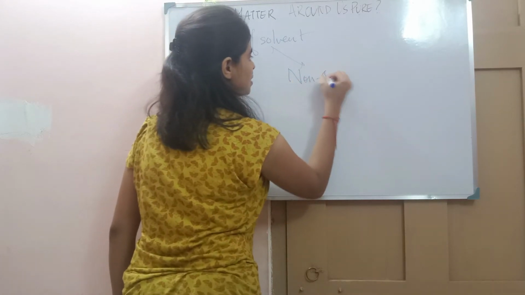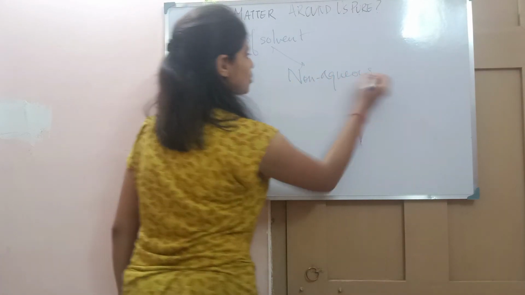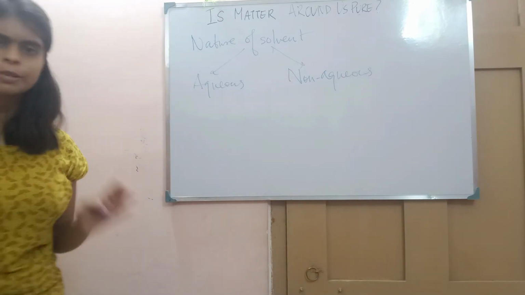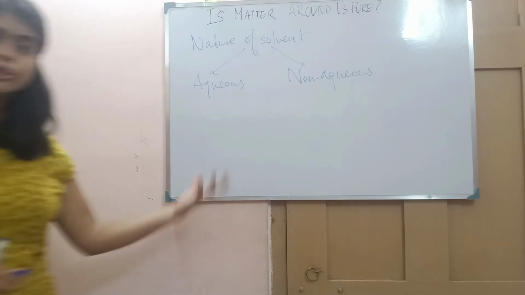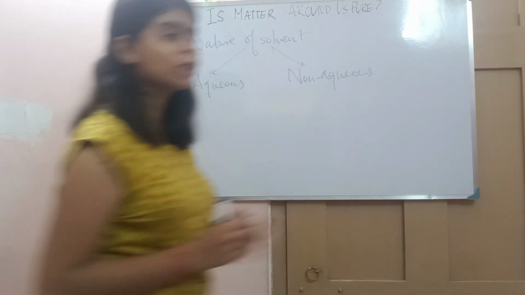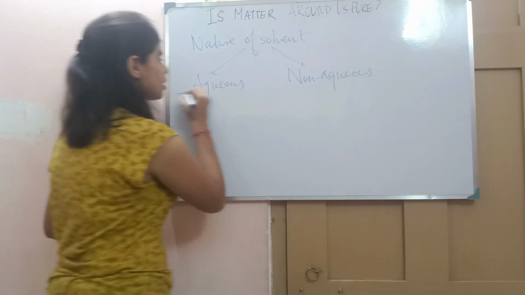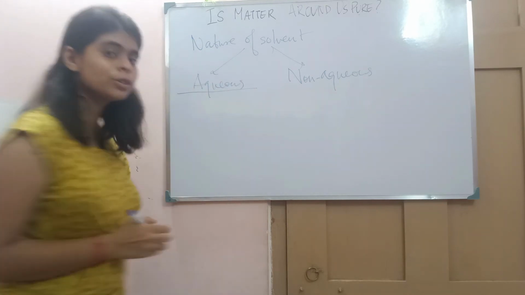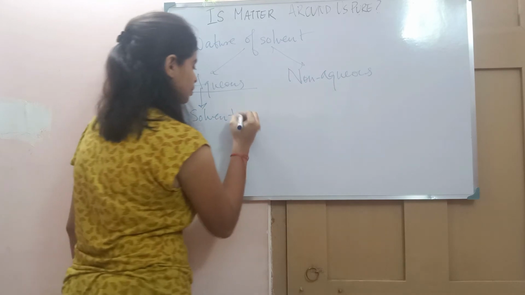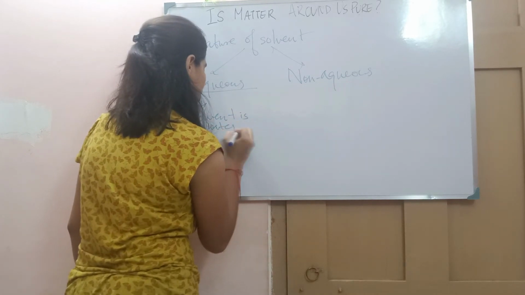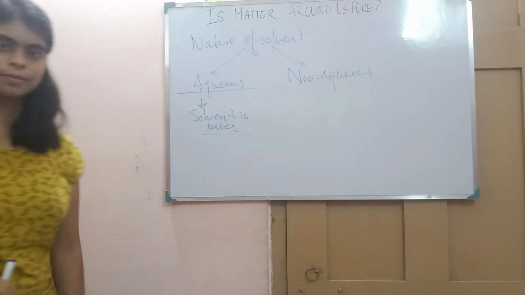Now you will be asking what is aqueous and non-aqueous. We have heard about this one or two times, but which solution should we call aqueous and which should we call non-aqueous? For an aqueous solution, if the solvent is water, then we call it an aqueous solution.